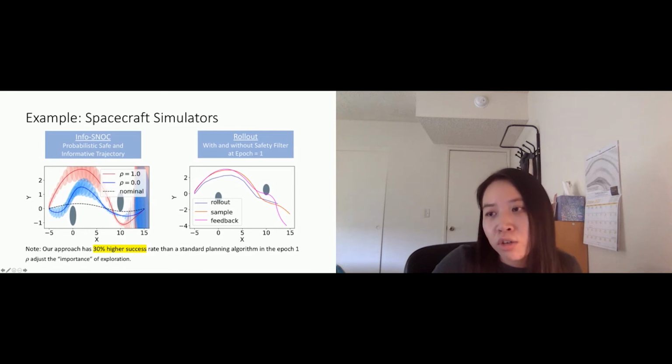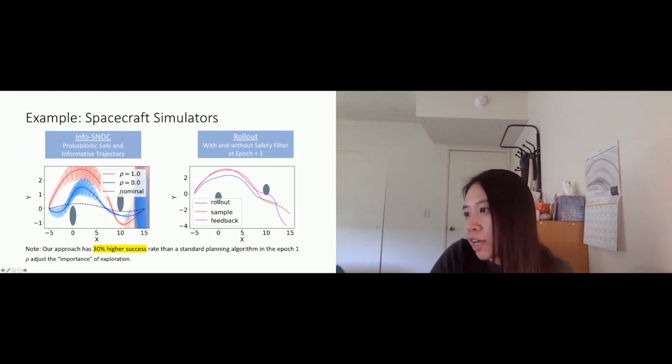In the red trajectory, the spacecraft does a curvy one, which collects data that has a much larger variance than this blue one, which stays closer to the obstacle and saves more fuel. But in exploration mode, it can have a larger space in exploration, and stay a little bit farther away from the obstacle, but also stay safe in the whole process.